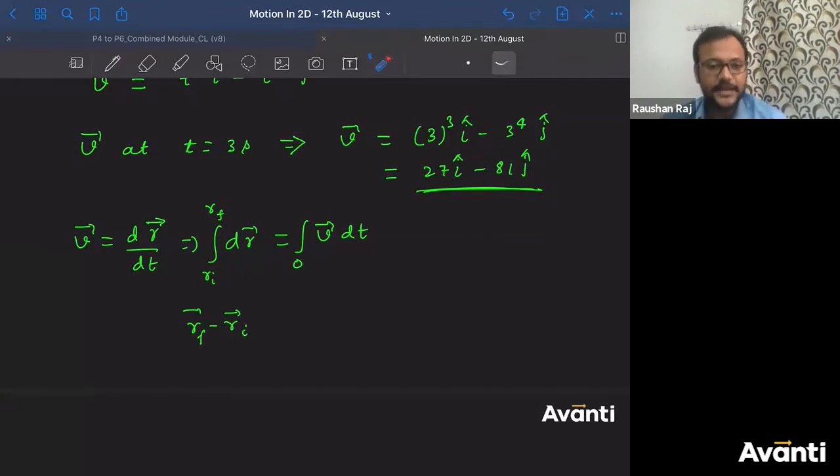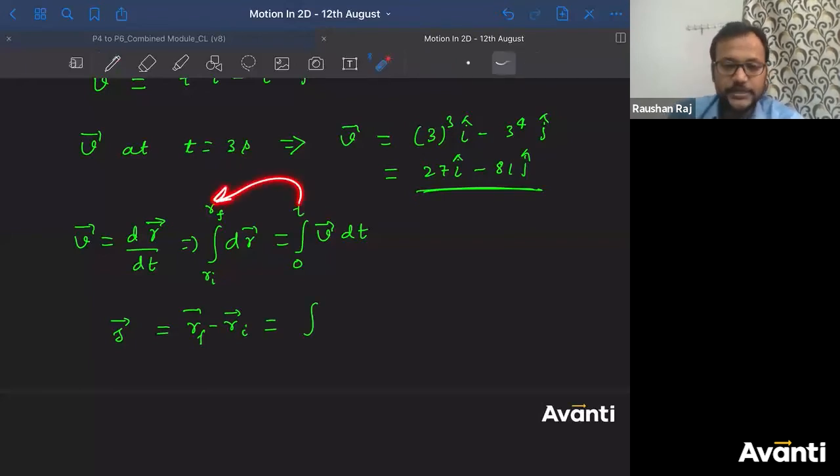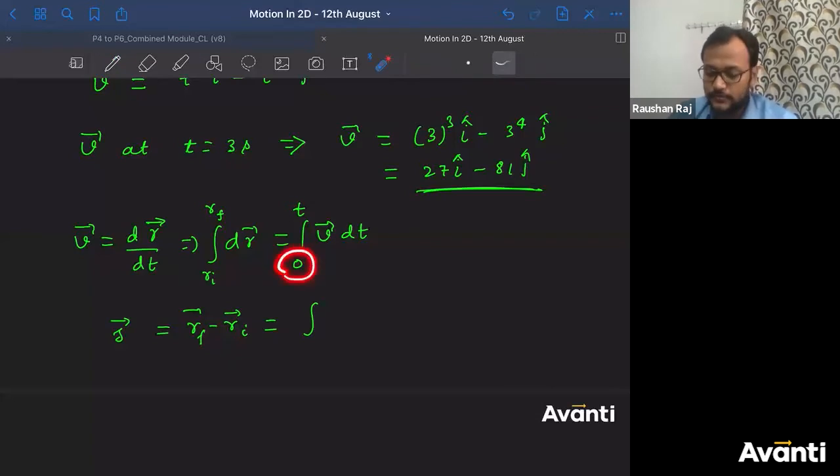What is? Yes, correct. Displacement. Final position minus initial position is nothing but the displacement. So this is nothing but displacement. This will be equal to the integral from 0 to t. Let us say the final position at time t is RF. I have not put t equal to 3 directly. I'm just considering t equal to 0 as the initial position, and some time t as the final position.